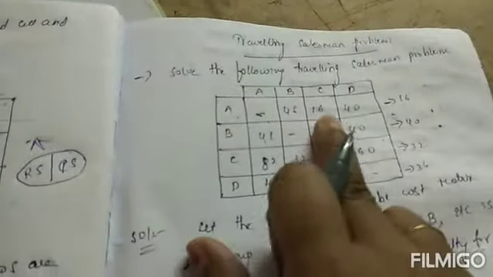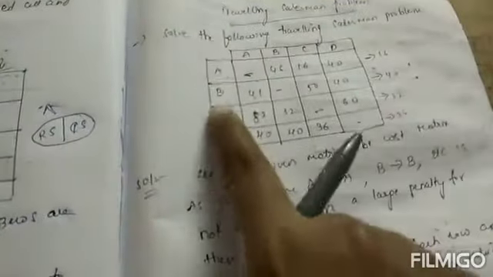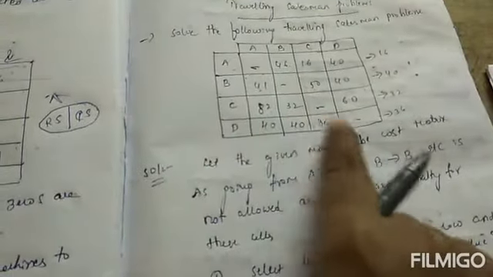A for C is 16, and B for D is 40, and C for B is 32, and D for A is 40.